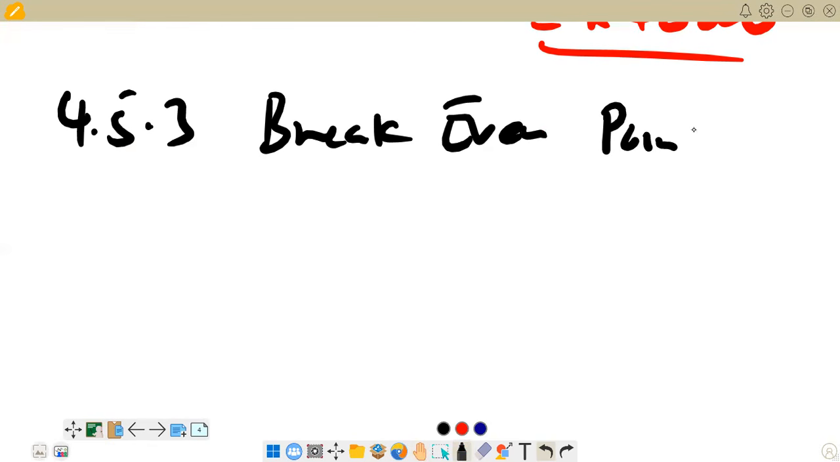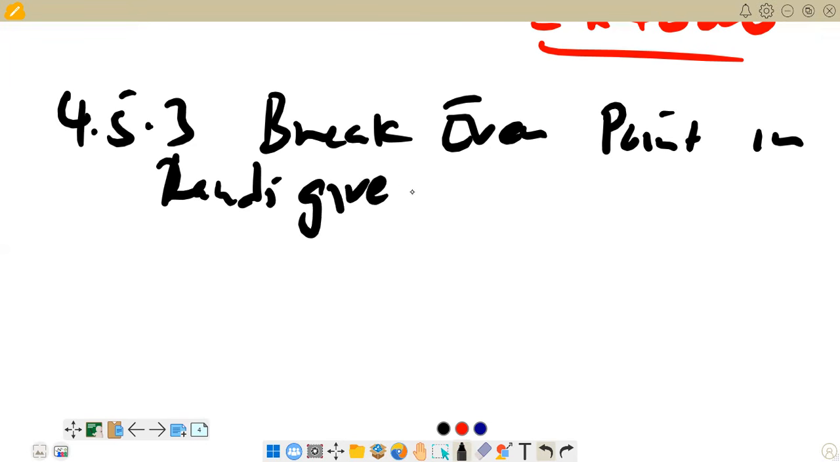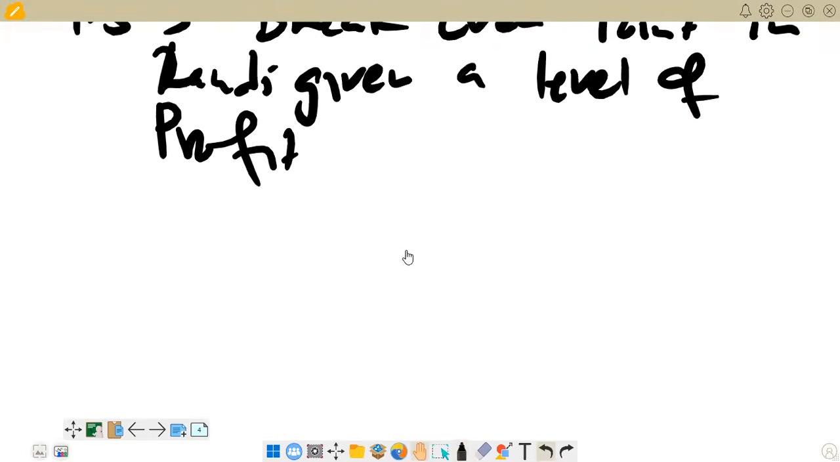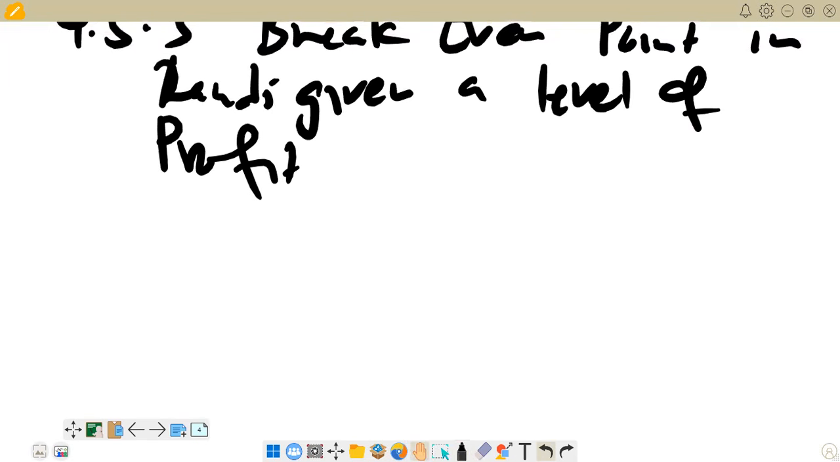Break-even points in rands, given a level of profit. So this is what we can just present as it is, and then we maybe try to bring down the formula now.